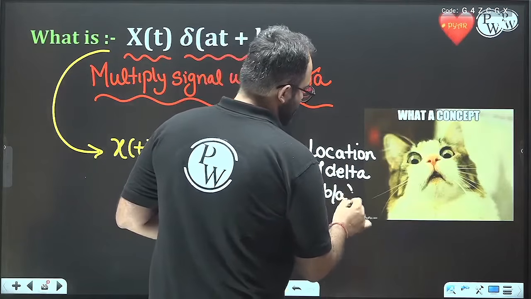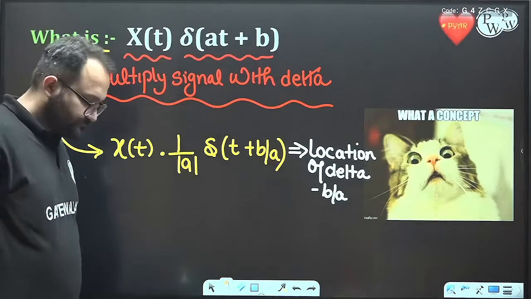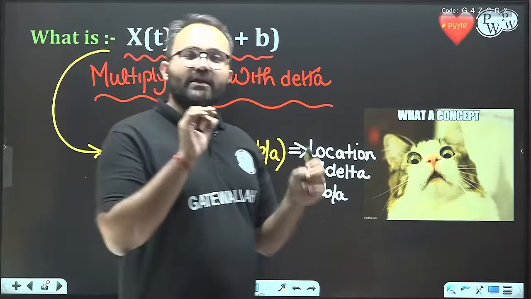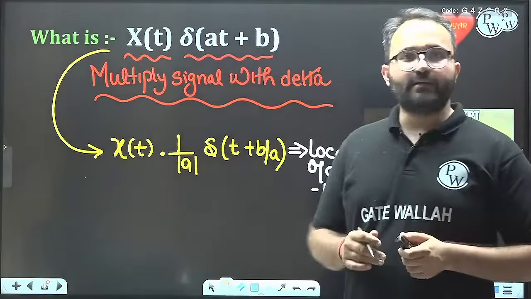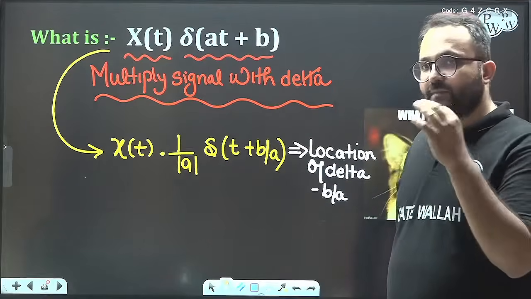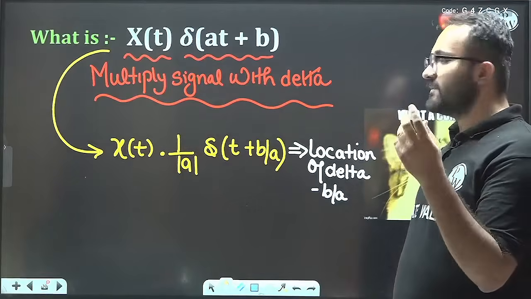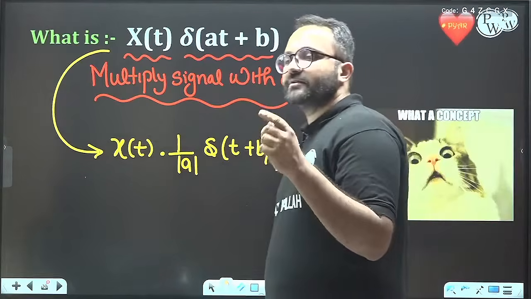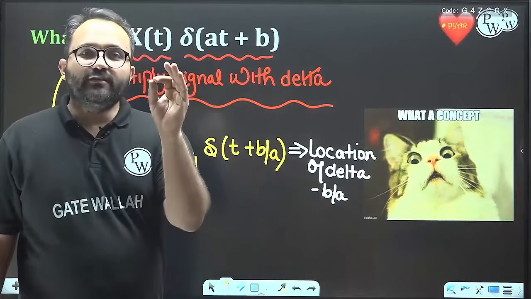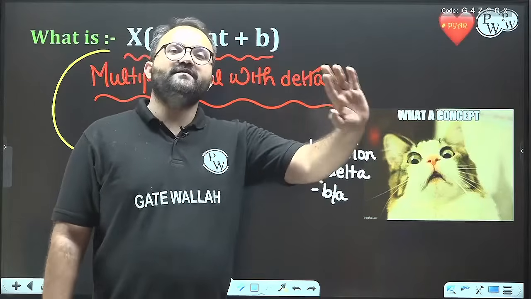Since delta is present only at this particular location, minus b by a, when it gets multiplied by a signal x(t), it will take out the value of the signal at that particular time instant only.